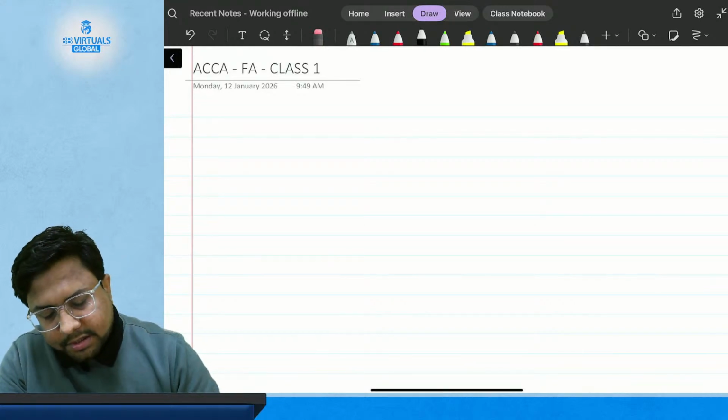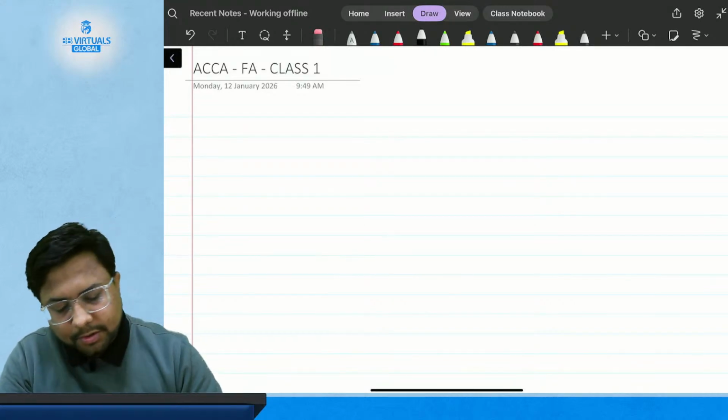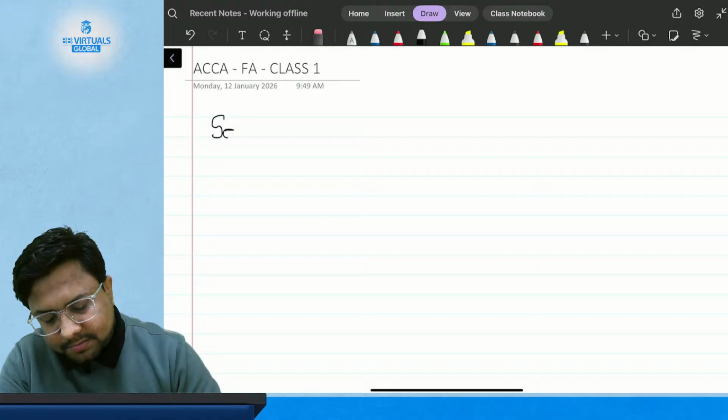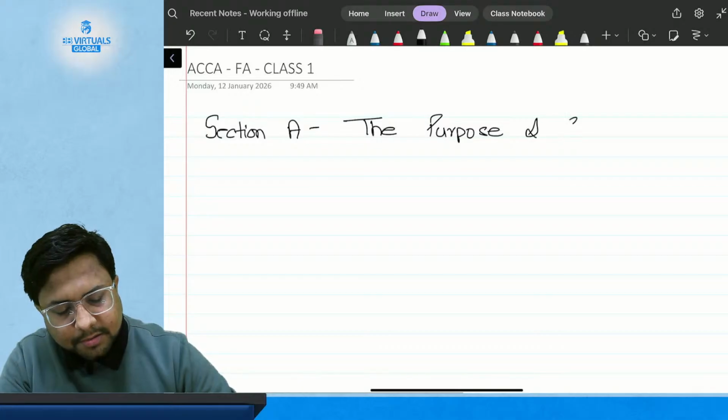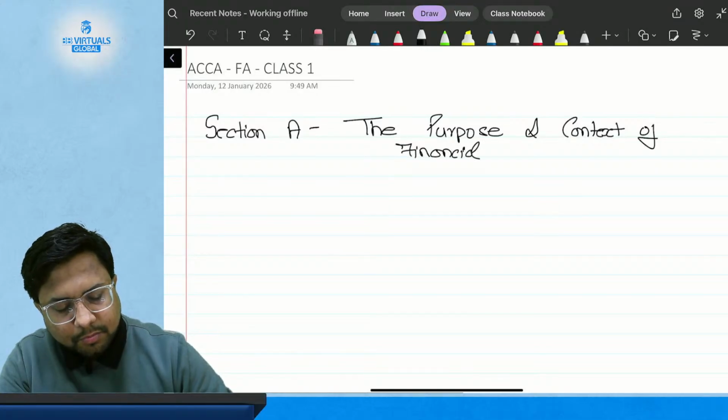Section A is the purpose and context of financial reporting.